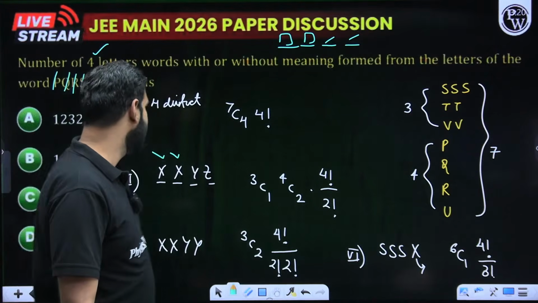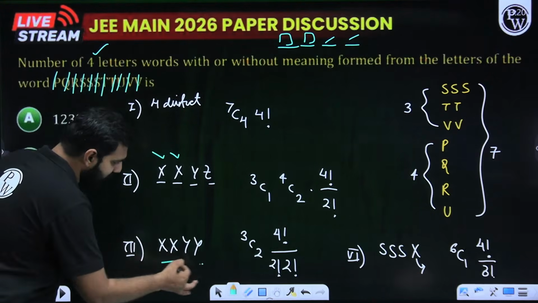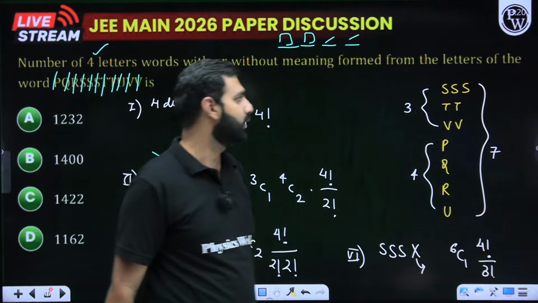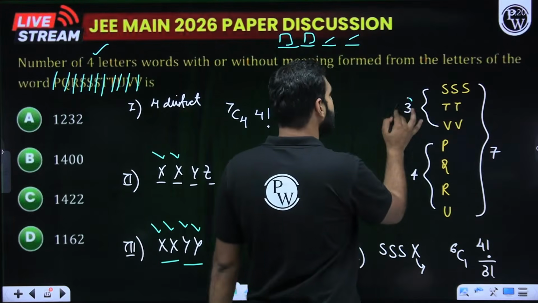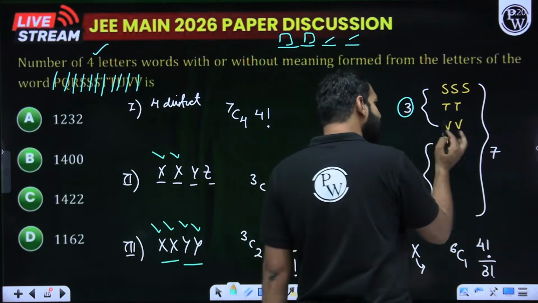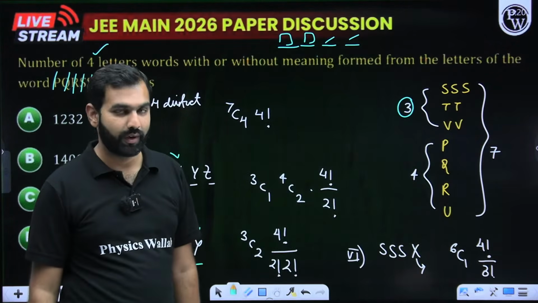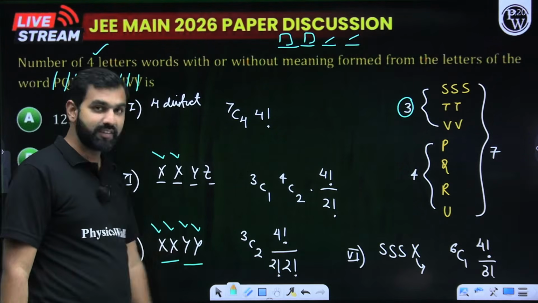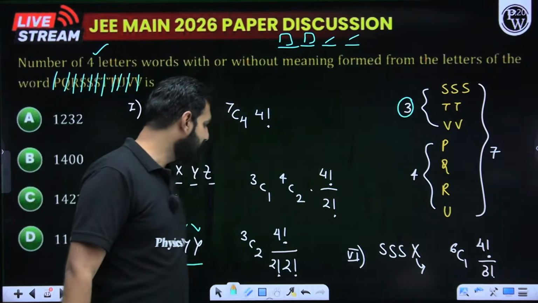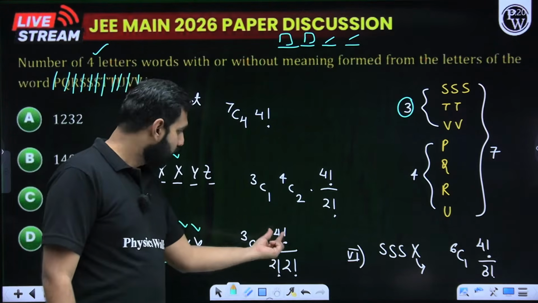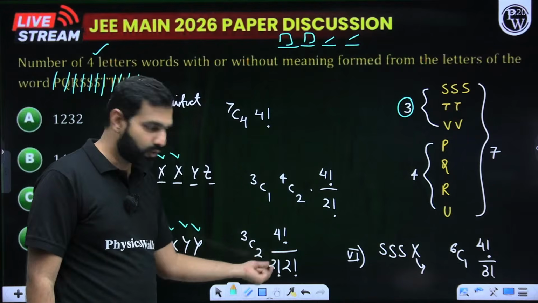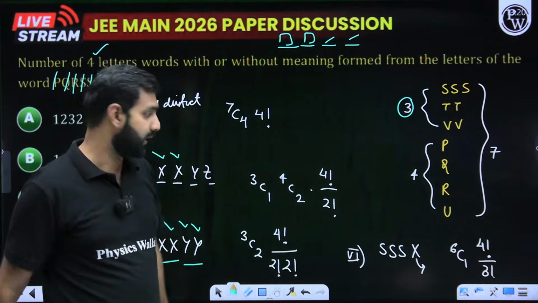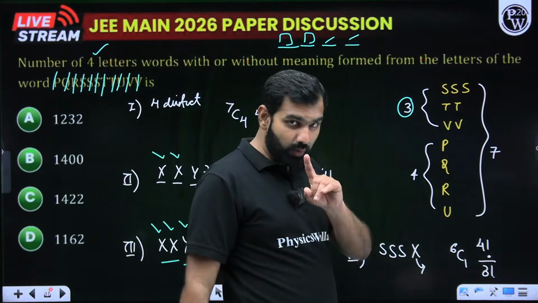Now the next case: 2 are alike and the other 2 are also alike, but of a different type. So here I need to select 2 sets from the available sets. With that, 2 pairs are to be chosen out of these 3 available groups, which can be done in 3C2 ways. The 4 are to be arranged at 4 places, 4 factorial, but 2 are alike and the other 2 are also alike, so 2 factorial, 2 factorial. Great. With that, there is one more possibility here.